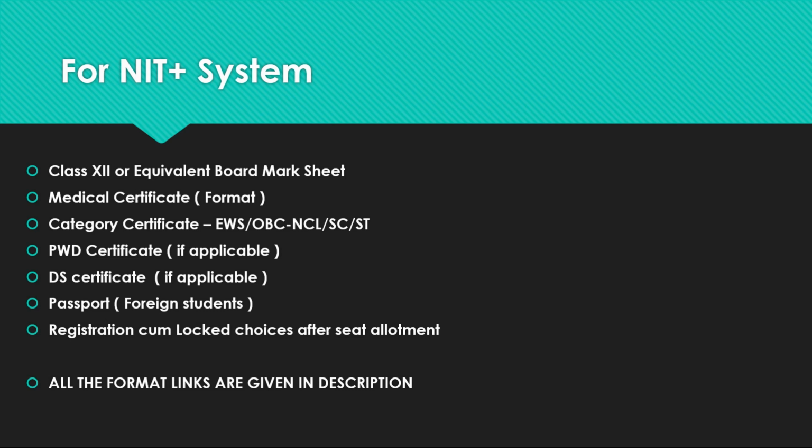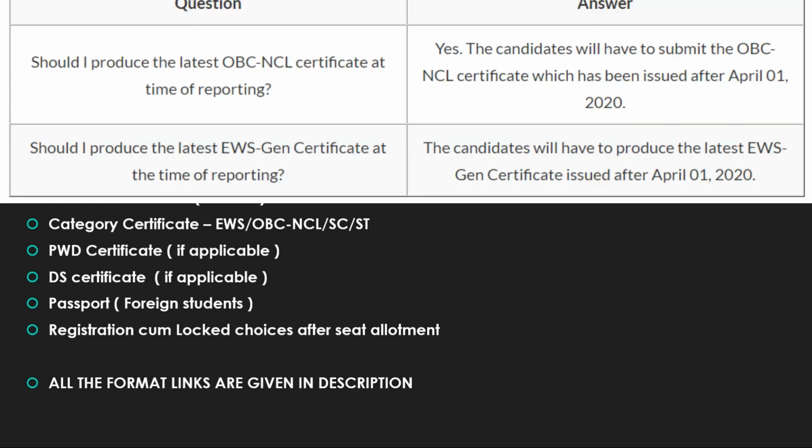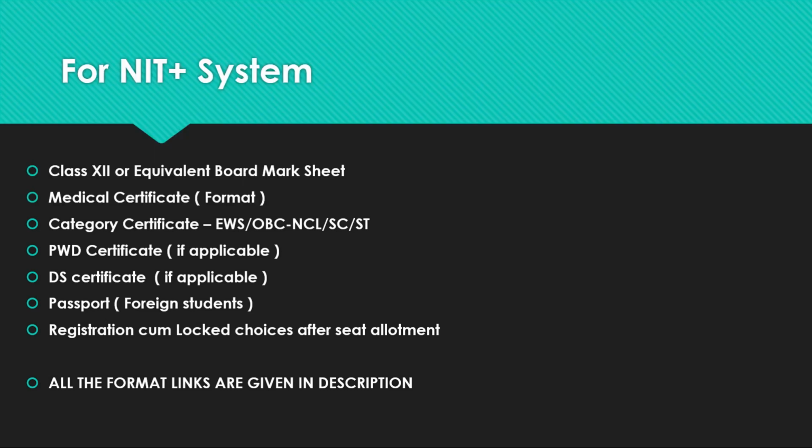Medical certificate, I will show the format. You can download that format from the description also. Category certificate, EWS, OBC, NCL, SC, ST. Medical certificate should be issued by a government official or a registered medical practitioner. And PWD certificate if applicable, DS certificate, defense service certificate if applicable, and passport for foreign students.